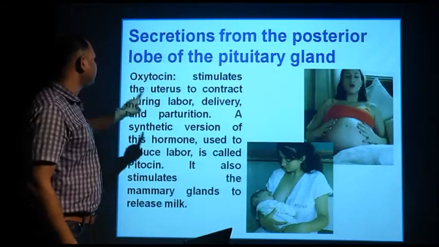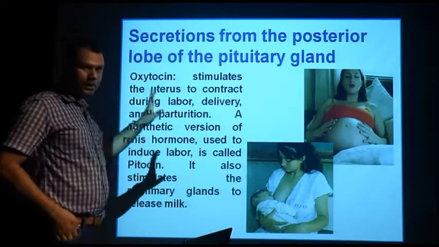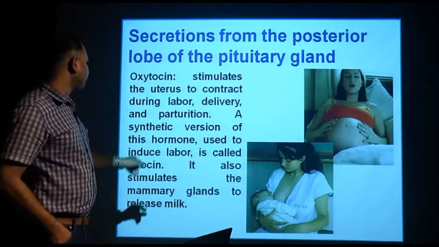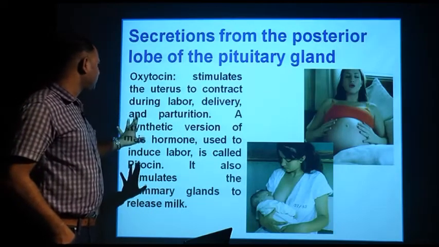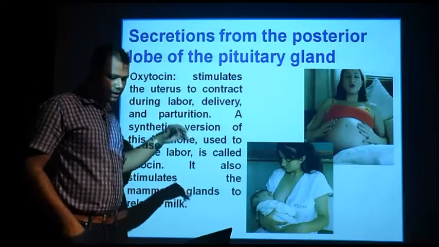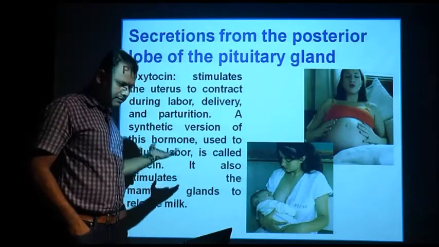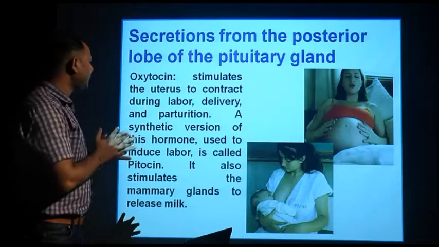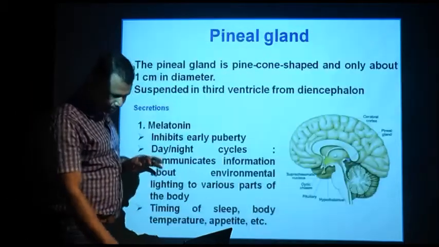It stimulates the uterus to contract during labor, so it facilitates easy delivery. It's called parturition. The synthetic version of this hormone is nowadays available in medical stores or with the physician, and that helps easy delivery for the baby.